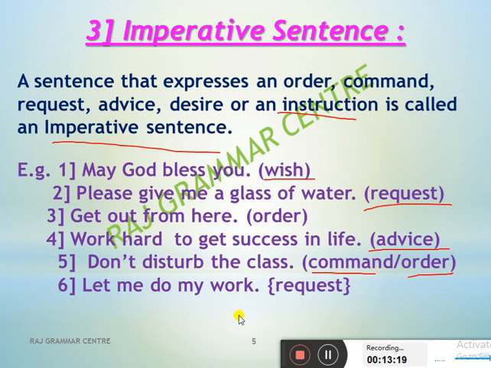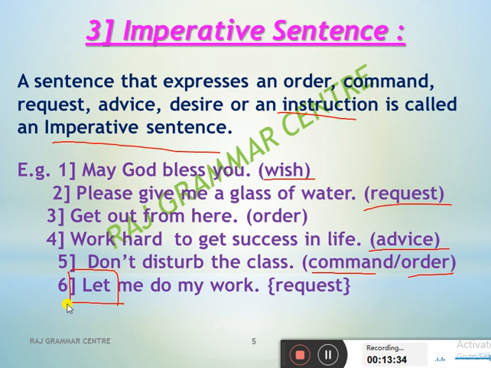And the last sentence type is very important. If a sentence begins with "let," remember it, that is an imperative sentence. "Let me do my work." Here it is a request.